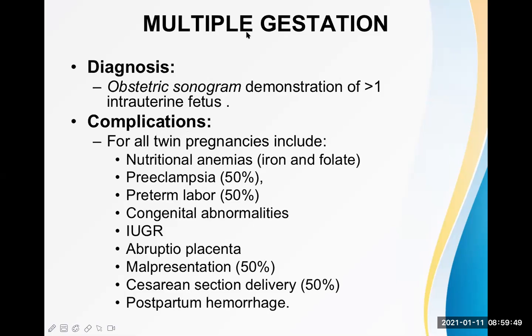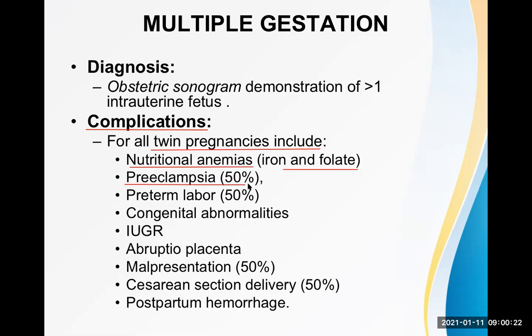Now, what are the complications of multiple gestation? Is it a good type of pregnancy or not? Let's talk about it. For all twin pregnancies, these are the complications included. Nutritional anemia, like iron and folic acid deficiency. Just think: there are two babies now, and everything has to be divided between the two babies. So one baby may get more substance than the other, and the depleted baby may suffer from nutritional anemia.